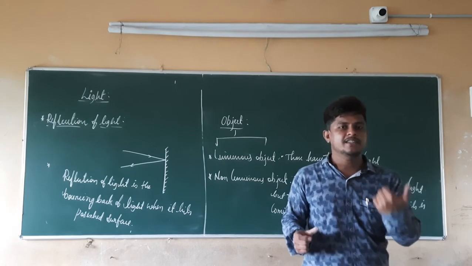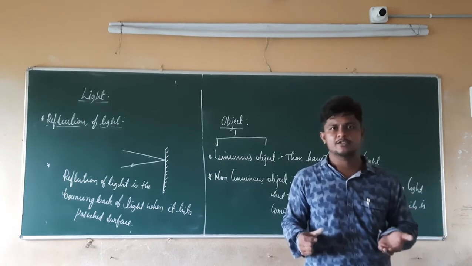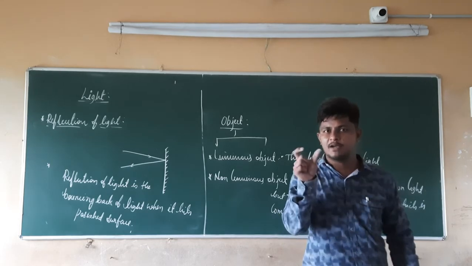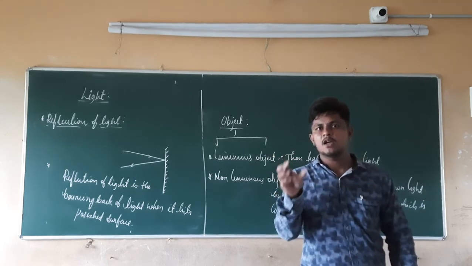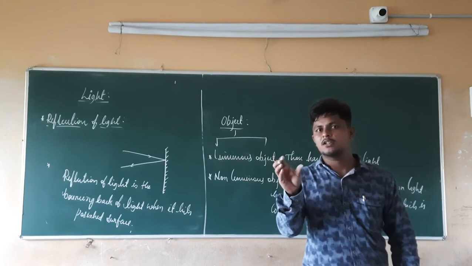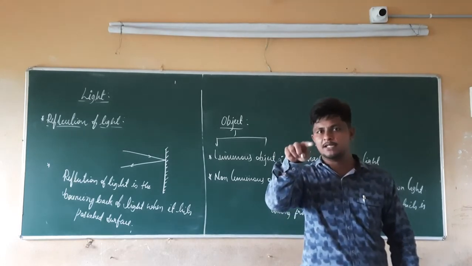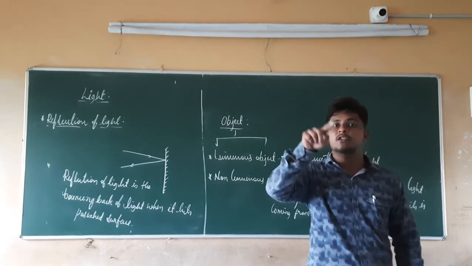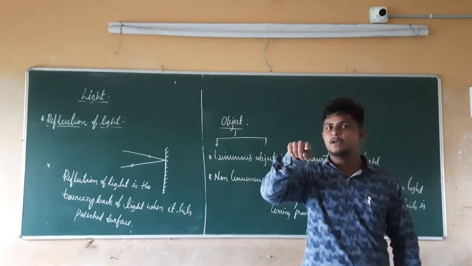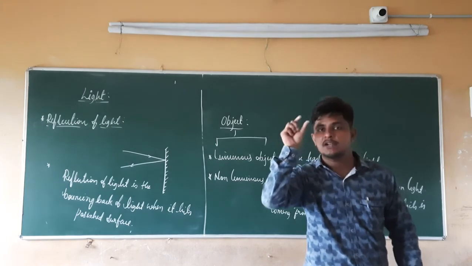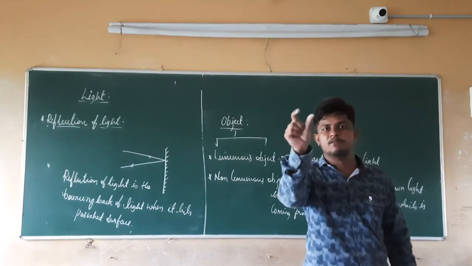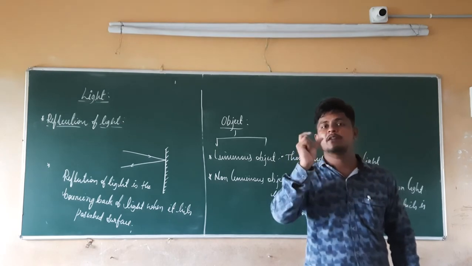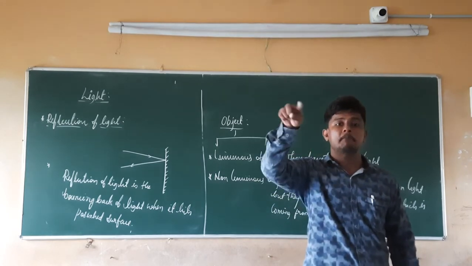In the same way, at night there is no sunlight, so we can't see anything. But when you put a torch on the face of some person, what will happen? The light coming from that torch, going towards the face of the person, is going to reflect from that face only. So we are going to see only the face. Why? Because the light projected towards the face is reflected from the face only, and that enters into our eyes. Then we see the face of that person.